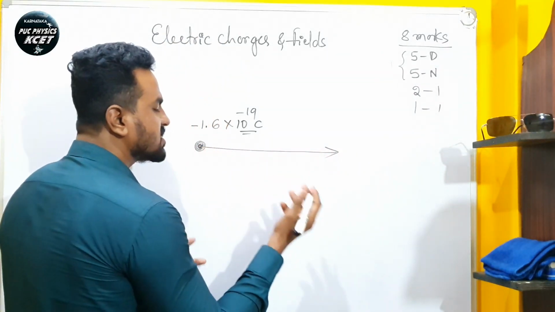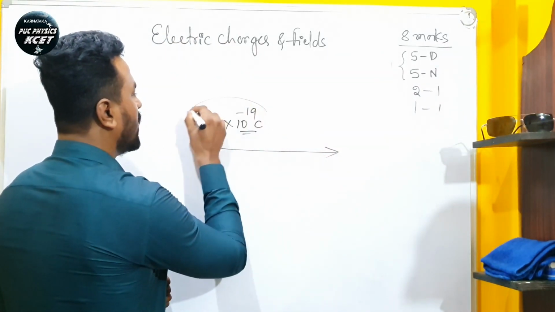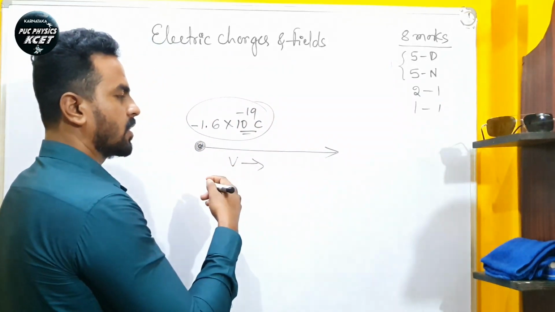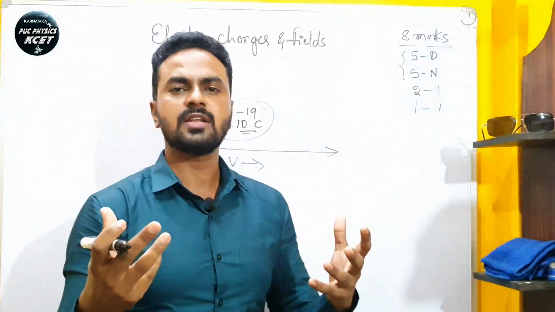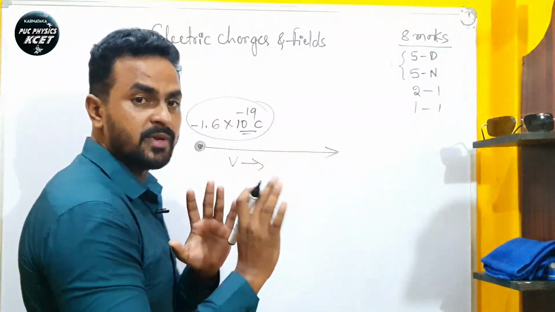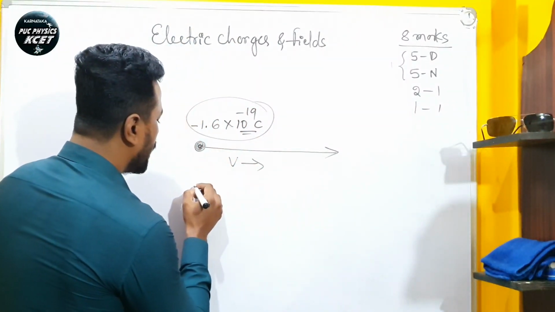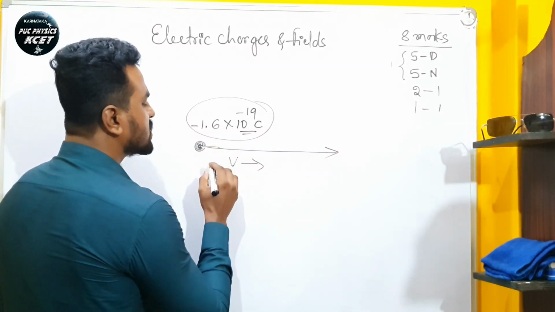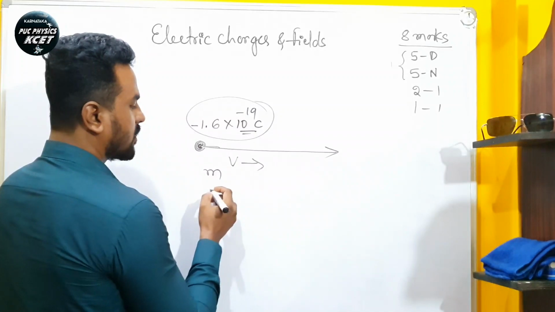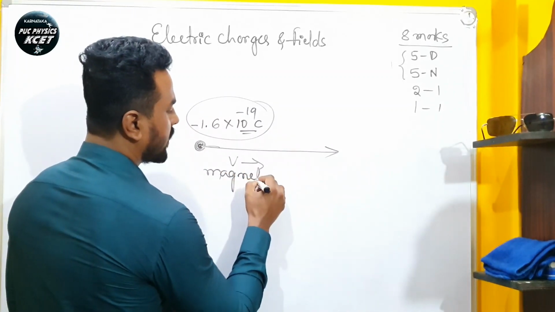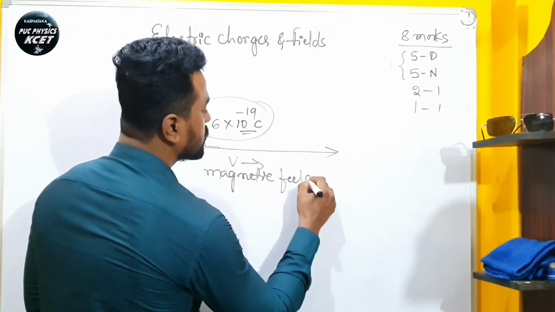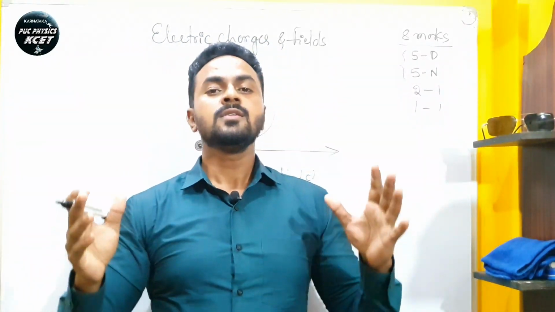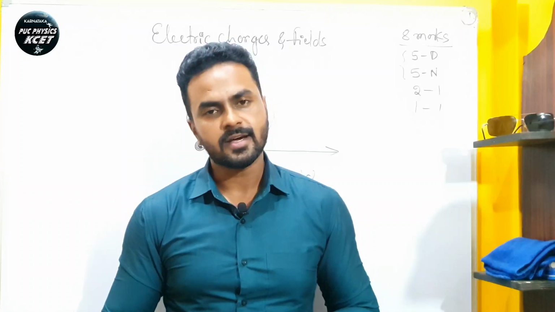Its magnitude does not change, even if it moves with velocity v. If it moves with any velocity, this magnitude never changes. Also, when this charge moves, during its motion it produces a magnetic field along with the electric field. So these are all the properties of electric charges.